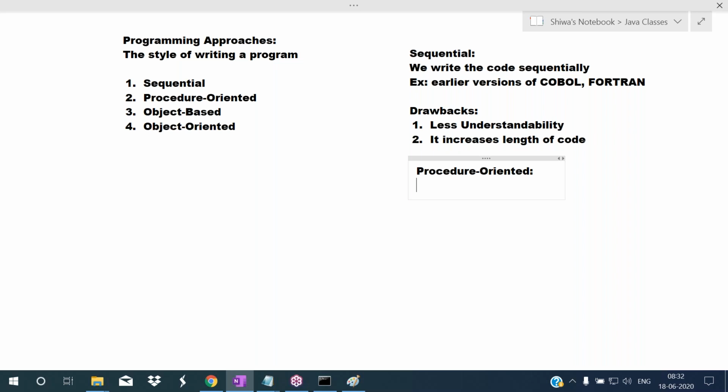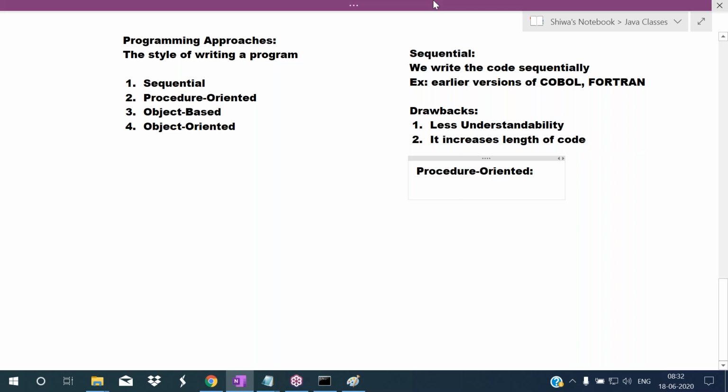It becomes difficult to understand if a large amount of code is there. Second, we cannot reuse the code. After performing one task, if you want to perform the same task again, we cannot reuse that code. Again we have to write the same code, so automatically code length will be increased. These two are the drawbacks of the sequential approach.